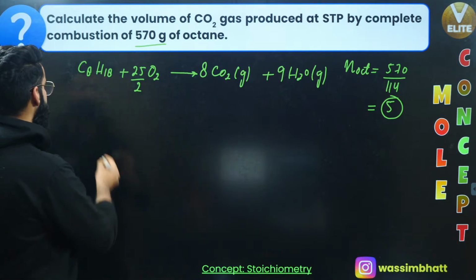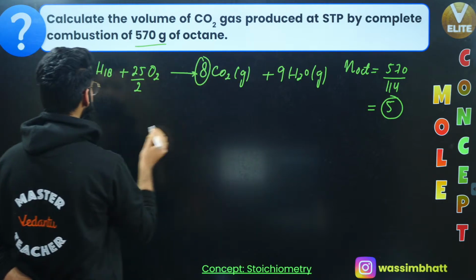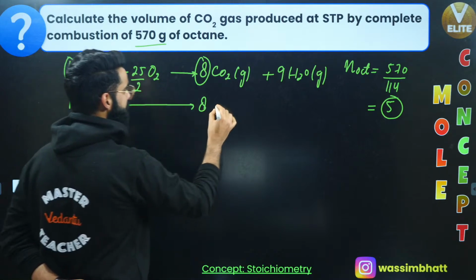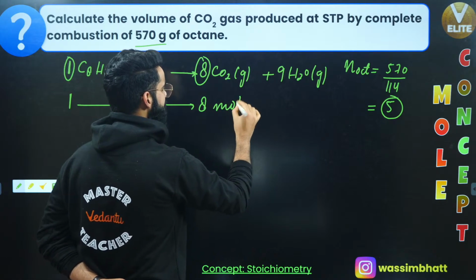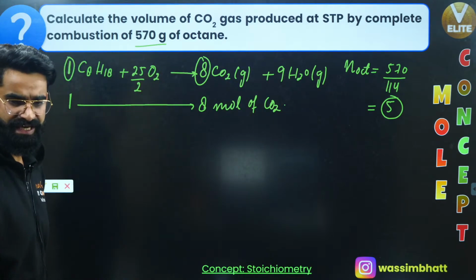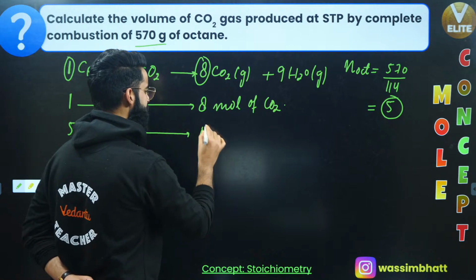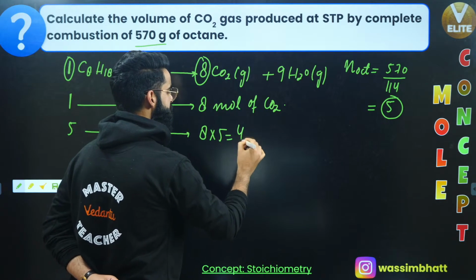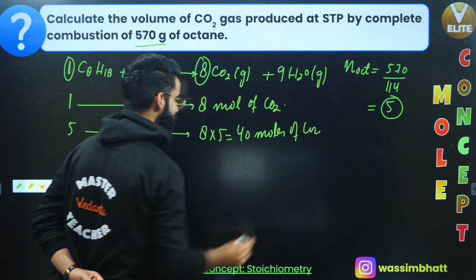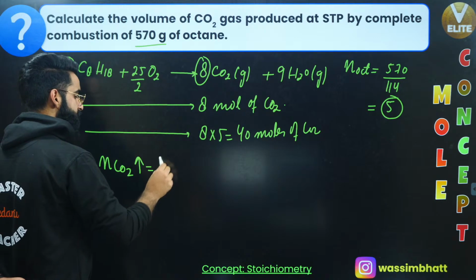Okay, now use the stoichiometry. See, the stoichiometric coefficient right here is 1. Over here it's 8. So 1 mole of octane gives 8 moles of carbon dioxide. So I can simply say 5 moles of octane are going to produce 8 multiplied by 5, the value is 40 moles of carbon dioxide. So you got to know 40 moles of carbon dioxide are being liberated, right? So the number of moles of carbon dioxide liberated over here is going to be 40.